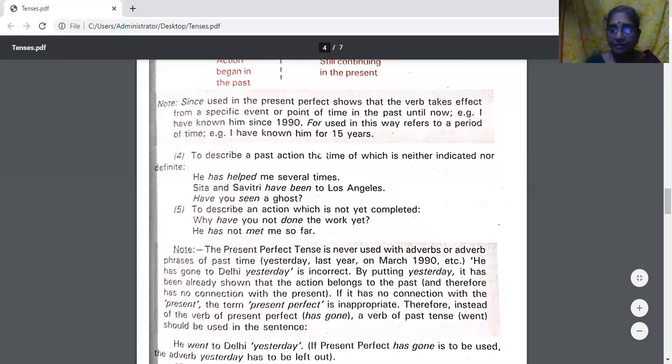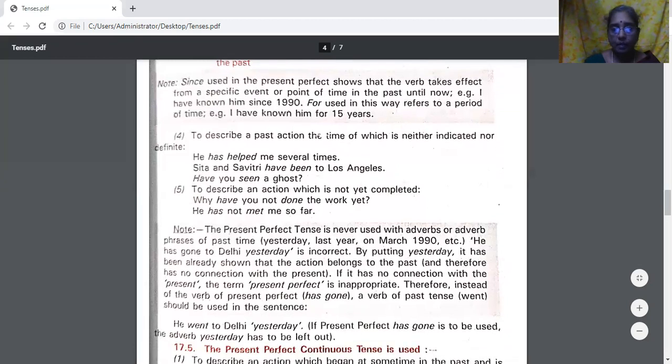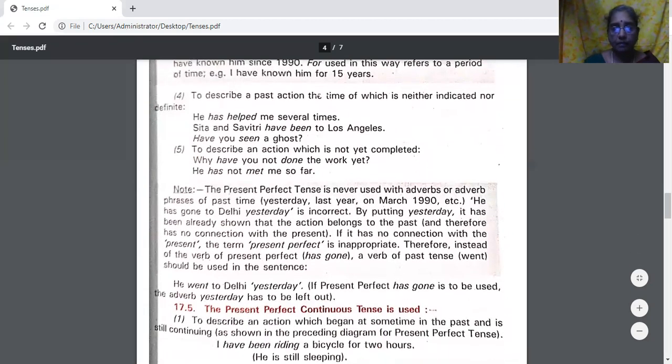Have you seen a ghost? Here also we use the present perfect tense. Have. See the usage of have. To describe an action which is not yet completed, the action which is not yet completed also we use present perfect tense. Why have you not done the work yet? He has not met me so far. Means the work is not yet completed. The action is not yet completed. That also is expressed in present perfect tense.